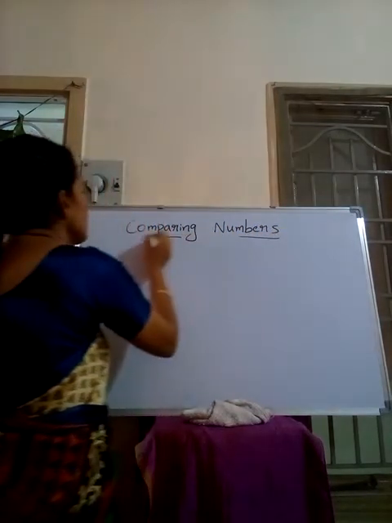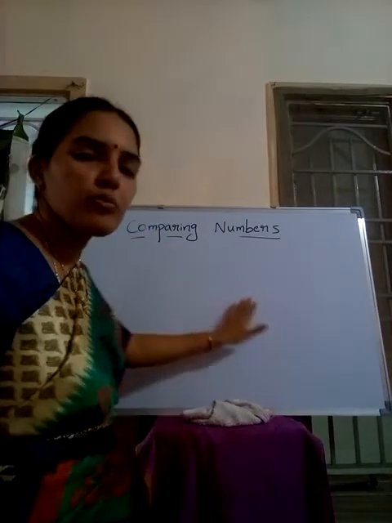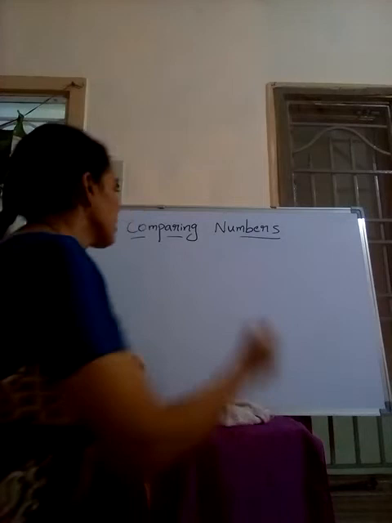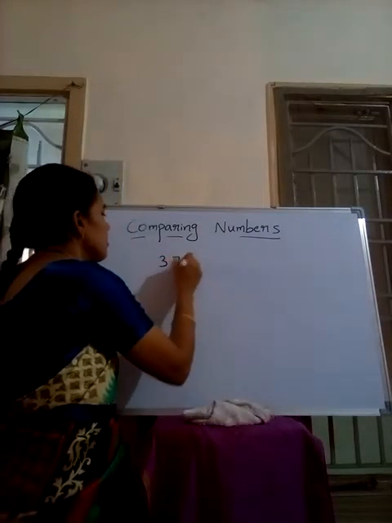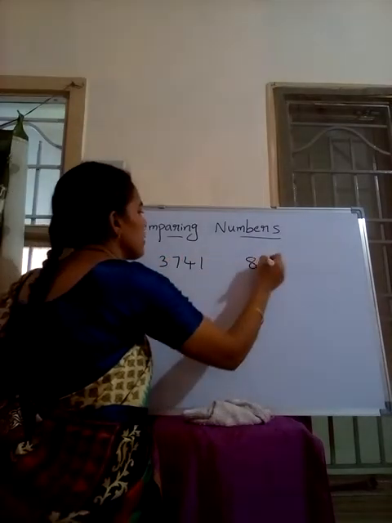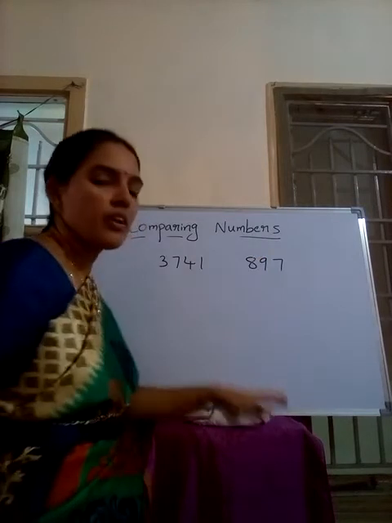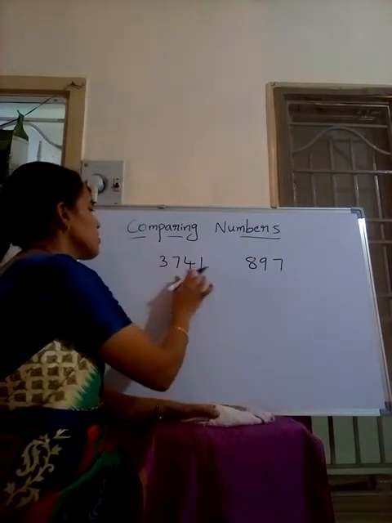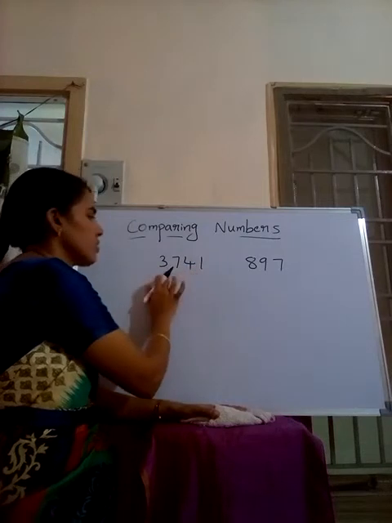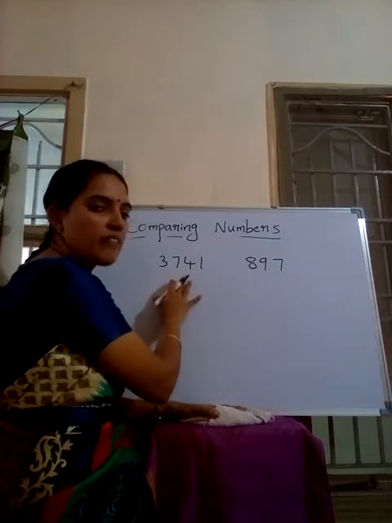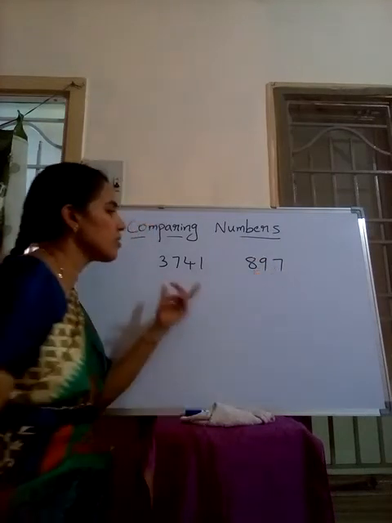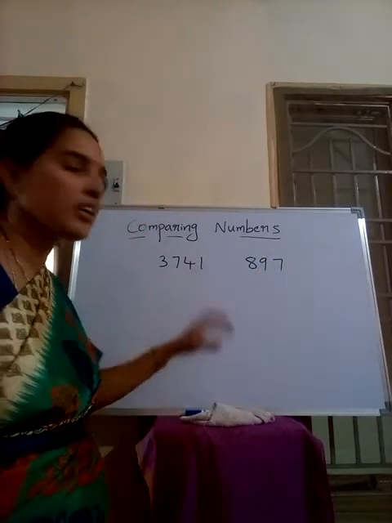How can we say which number is bigger, which number is smaller? We'll see now. For example, any two numbers given: 3741 and 897. The number on the left side has 4 digits, and the number on the right side has only 3 digits. The number which has more digits is greater.